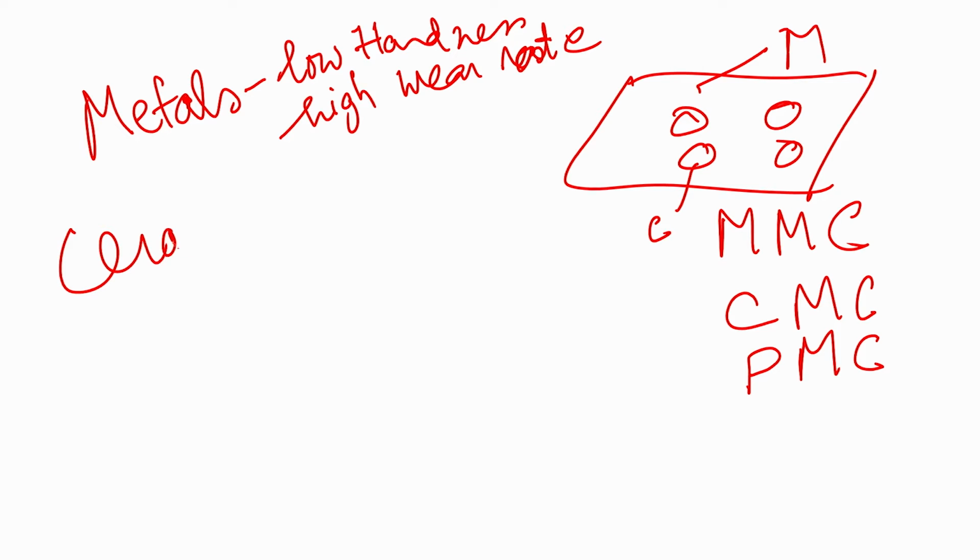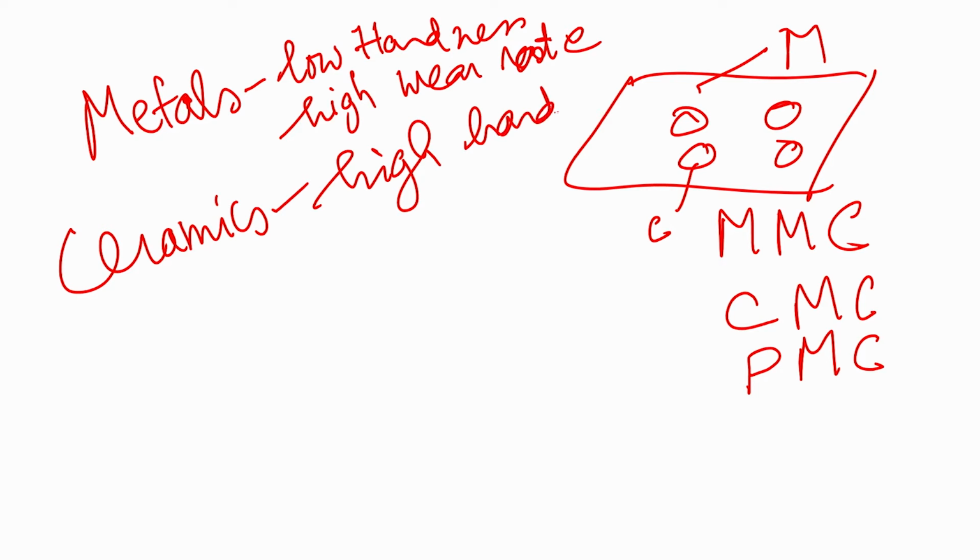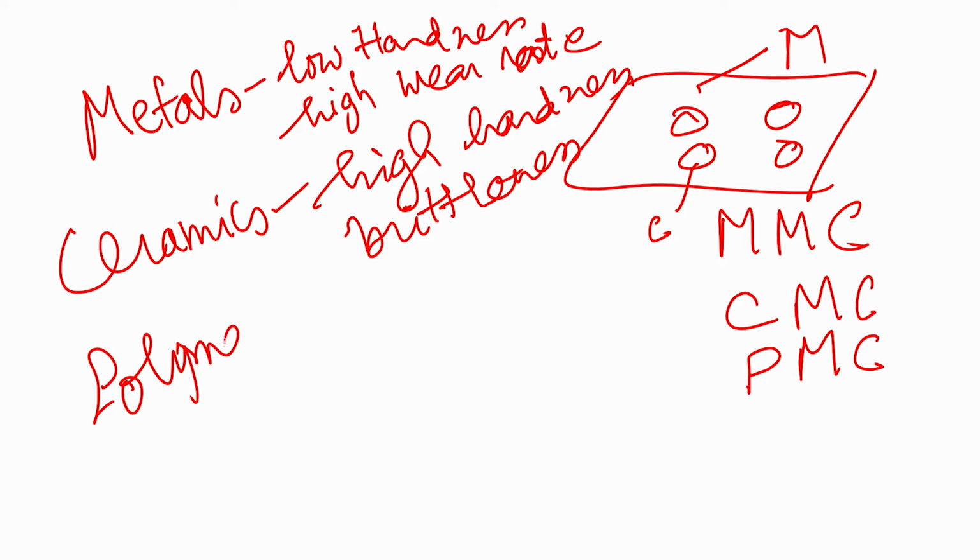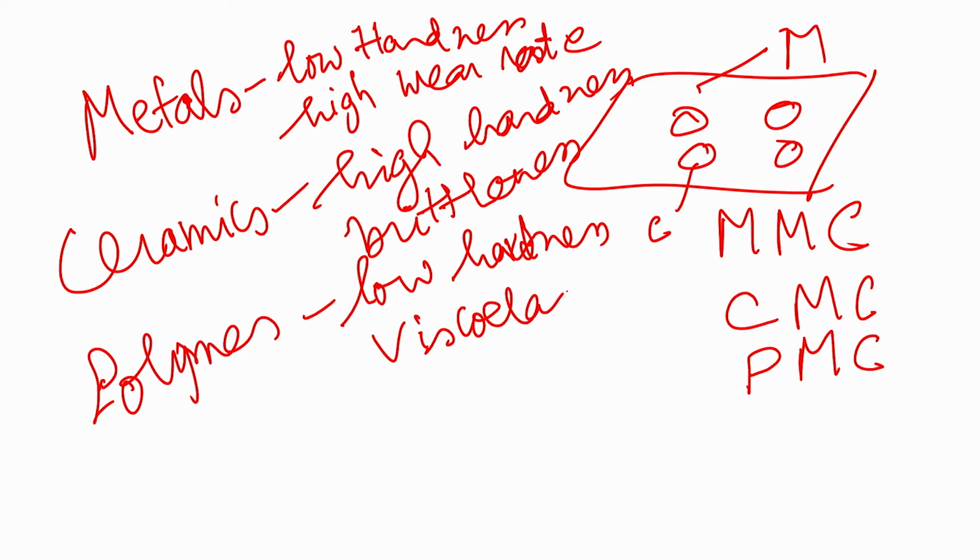Whereas ceramics have a very high hardness, but are extremely brittle. Brittleness is the major bottleneck of ceramics. Whereas polymers have very low hardness or strength properties, but they have some viscoelastic properties which sometimes are very advantageous.